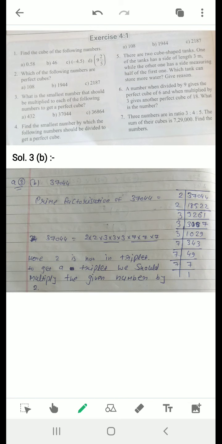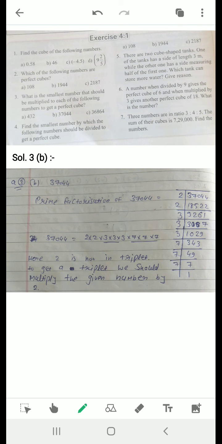Question number 1, as you can see on the screen: find the cubes of the following numbers. Various numbers are given. For the number 0.58, we have to multiply 0.58 multiply 0.58 multiply 0.58, three times. You know the meaning of cube is power 3, that means we have to multiply it 3 times. Similarly, for 46, you will find 46 multiply 46 multiply 46.